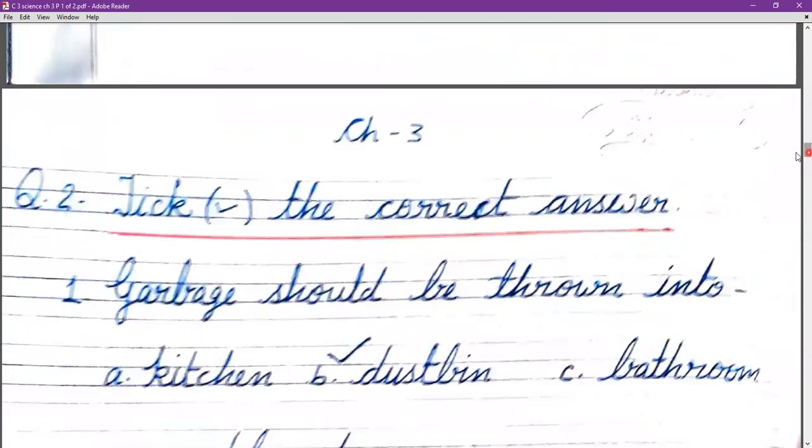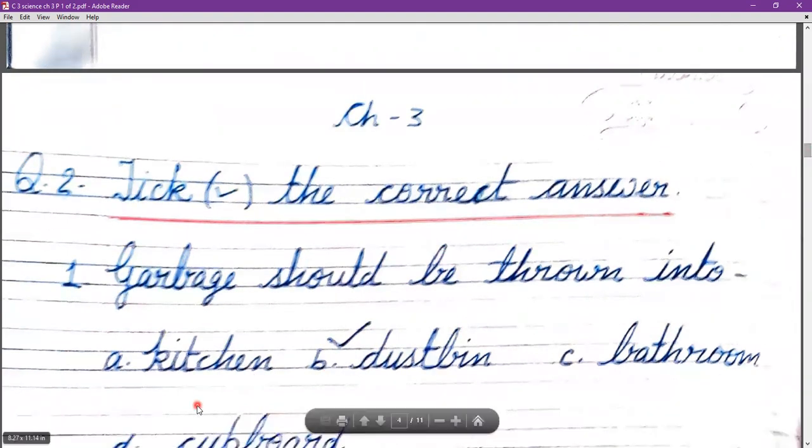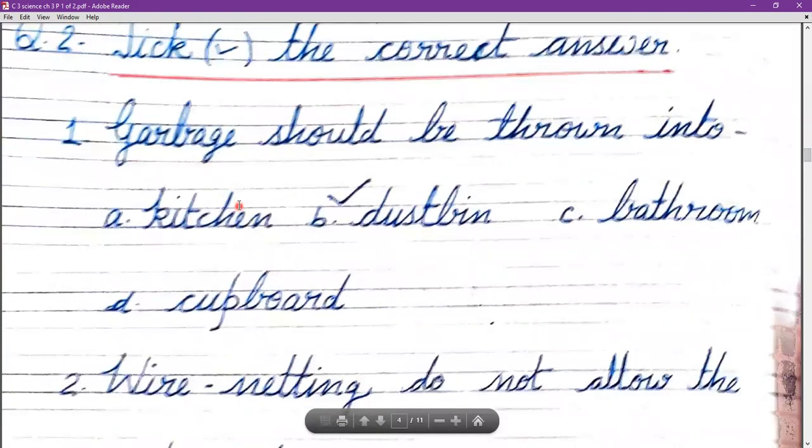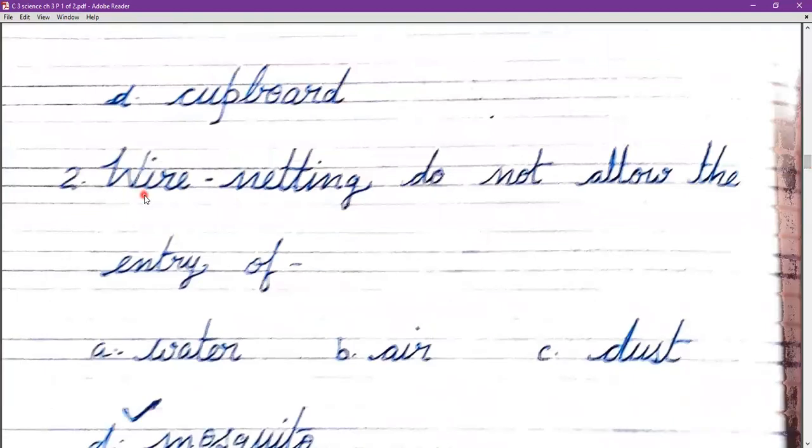So now write question number 2, check the correct answers. Firstly, the questions are here and we have some options and we need to select the right one. The first one is, garbage should be thrown into. Options are kitchen, dustbin, bathroom, and cupboard. Garbage means waste and the waste should be thrown into the dustbin. Option B is right.